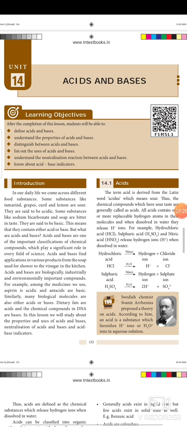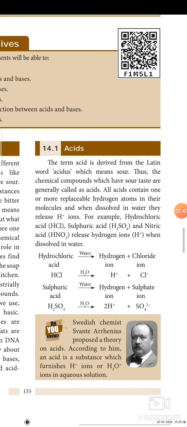In this lesson, we will study the properties and uses of acids and bases, neutralization of acids and bases, and acid-base indicators. Just an introduction is given in your 8th standard. You will be learning in detail about acids and bases in your 9th standard, 10th standard, in the forthcoming classes. Okay. First, we shall see what are acids.